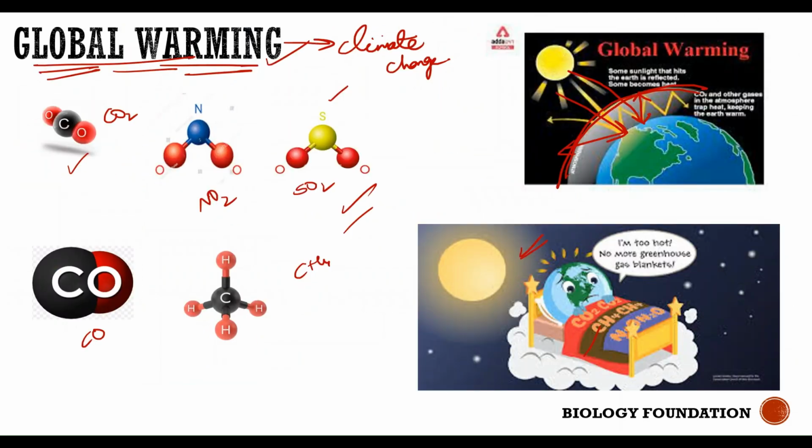So in the previous class I forgot to mention that global warming is the major effect of air pollution because of these gases, which are called greenhouse gases. When they ask you about the greenhouse effect or global warming, both mean the same. The earth's atmosphere is heated, or the temperature levels rise, because of accumulation of these gases such as carbon dioxide and carbon monoxide, which form a blanket around the earth's surface, not allowing the rays of light to get reflected back.